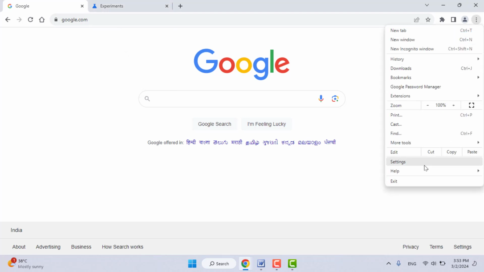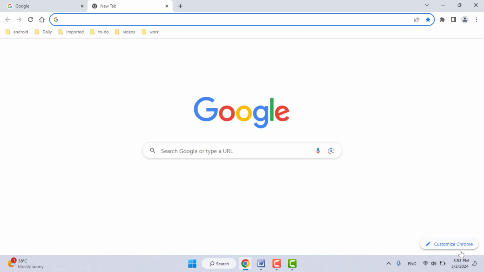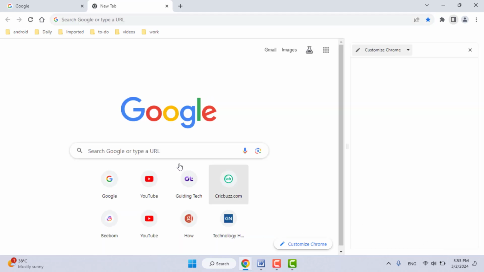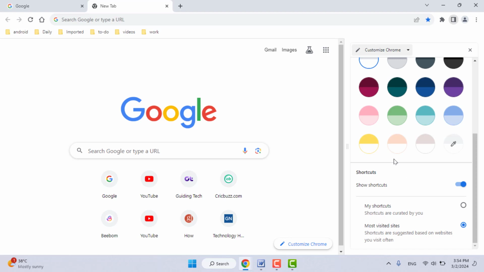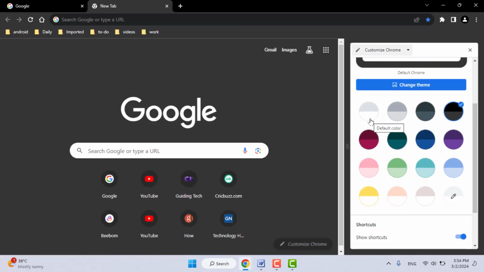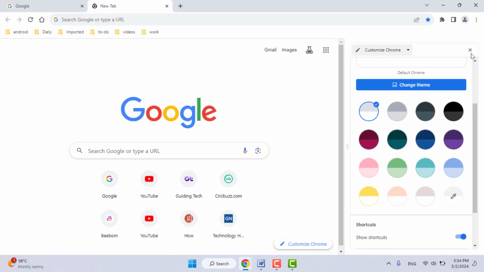One more thing you can do: just open the new tab page on your browser and here click on Customize Chrome, and from here you can also select the dark mode like this. So this is a very easy and very simple method.